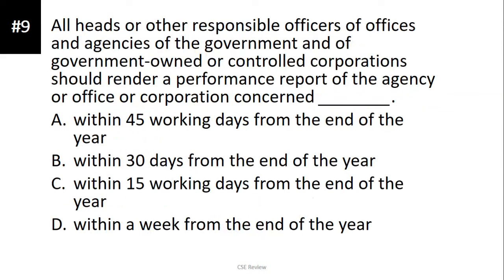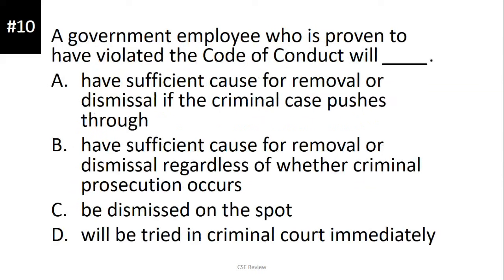Number 9, all heads or other responsible officers of offices and agencies of the government and of government-owned or controlled corporations, yung GOCCs natin, should render a performance report of the agency or office or corporation concerned. The answer here is letter A, within 45 working days from the end of the year. Okay, so my performance report after the end of the year. Number 10, a government employee who is proven to have violated the code of conduct will, ito yung mga consequence. Ang consequence is letter B, have sufficient cause for removal or dismissal regardless of whether criminal prosecution occurs. Okay? Kahit na hindi mag-file for crime, pwede siya matanggal sa pwesto.